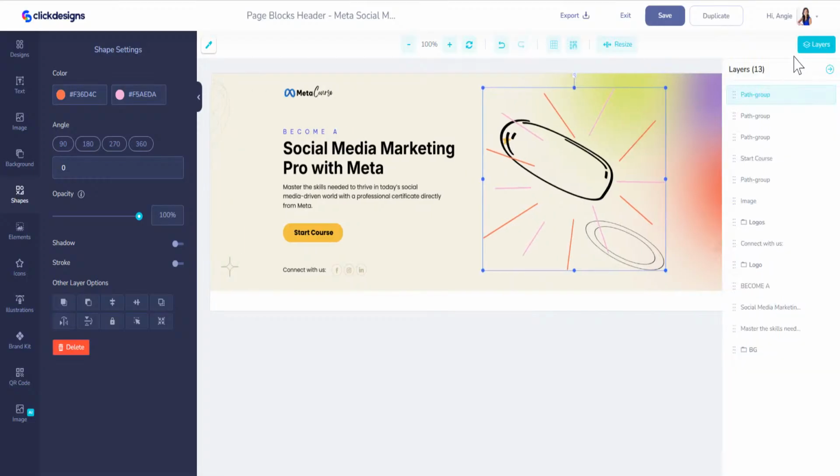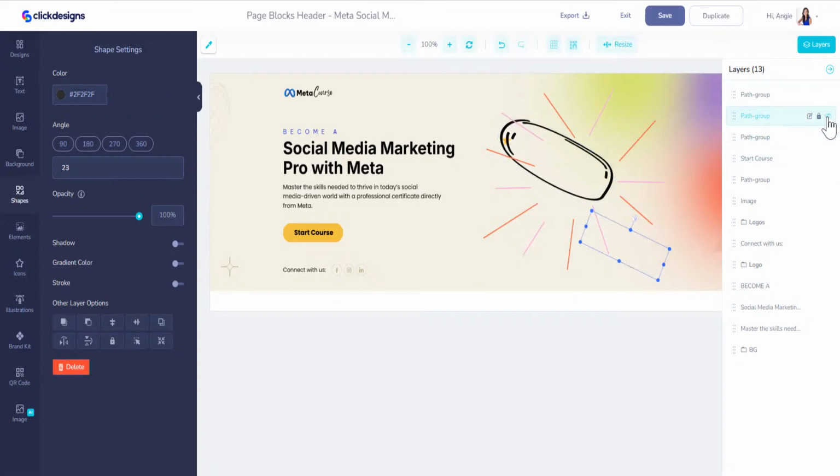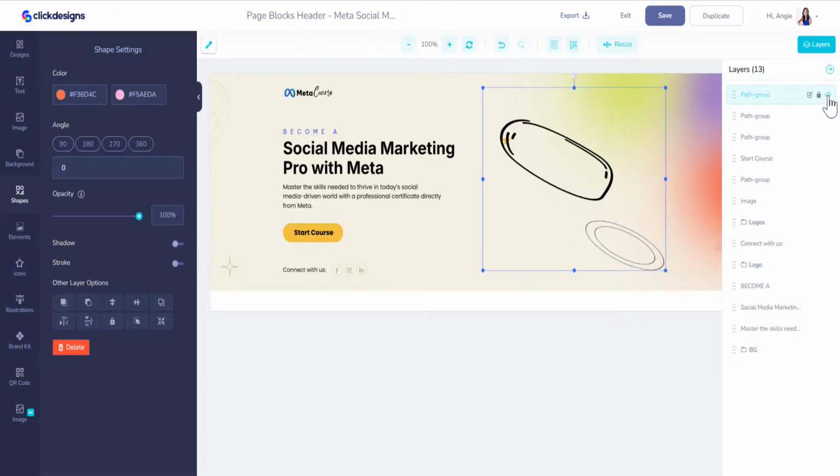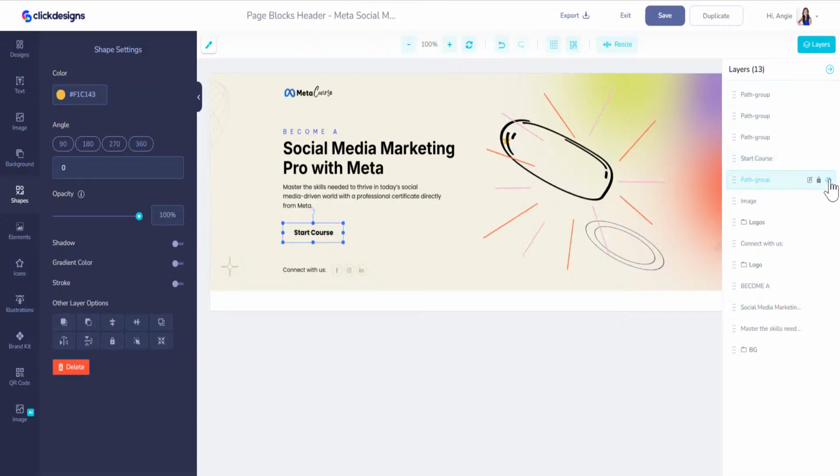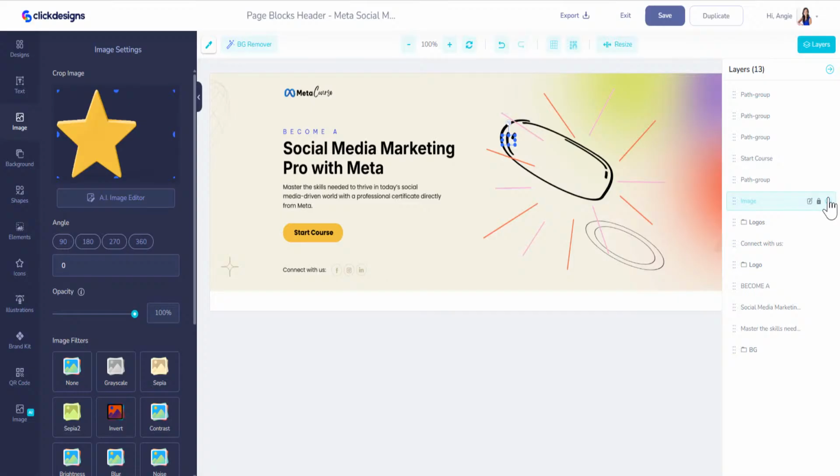So if I click on layers, and you can find the star by clicking the eyedropper over here, you'll be able to try to find this star here. Image, there it is. Okay, so we can bring that one to the top. Let's make it a little bit bigger because I'm a star. Okay, put that right here.